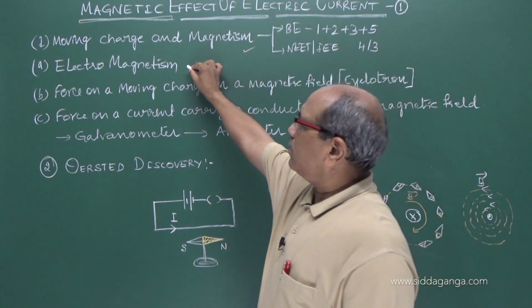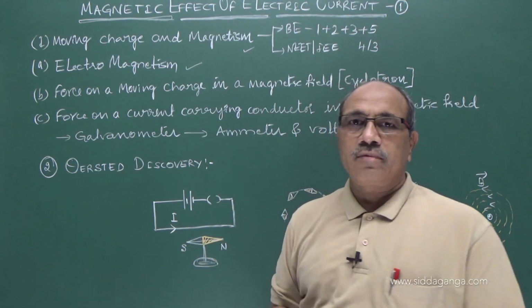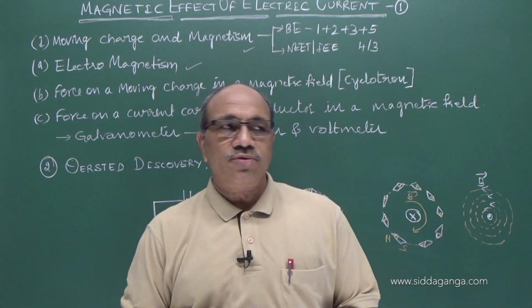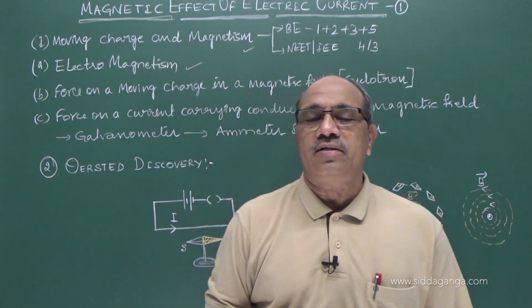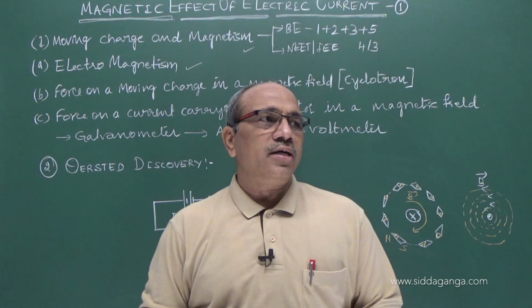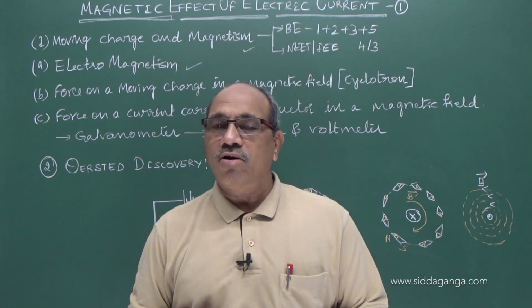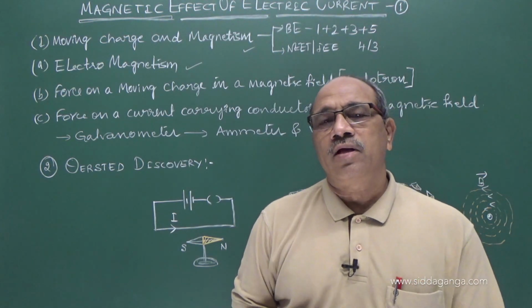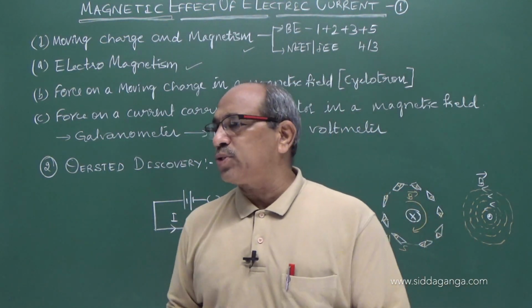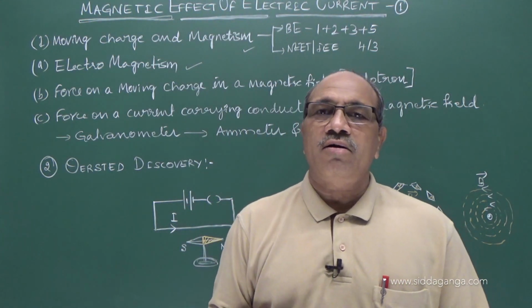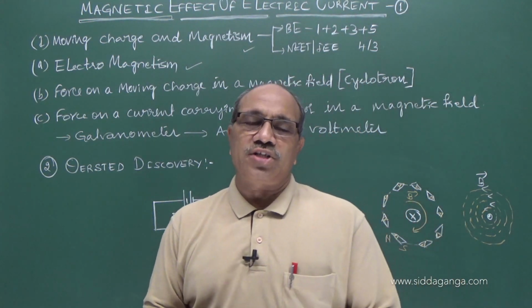The first one is called electromagnetism. Electromagnetism is a branch of physics which deals with the magnetism of a current carrying conductor or a moving charge. That means how magnetism is produced surrounding a current carrying conductor or a moving charge.